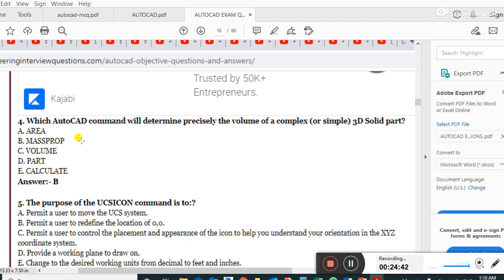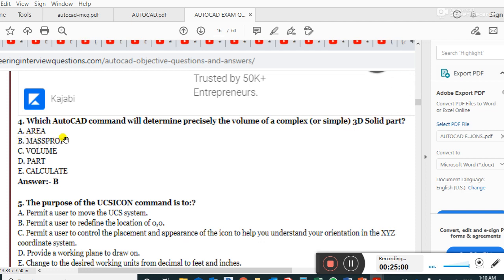Which AutoCAD command will determine precisely the volume of a complex or simple 3D solid part? Mass prop.